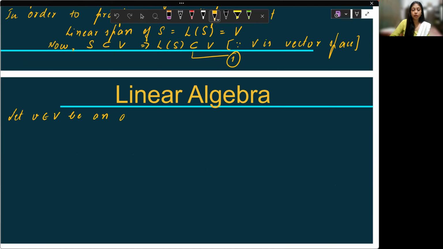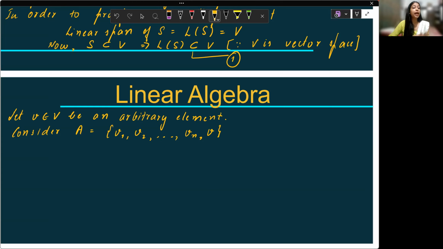What do we want to prove? We want to prove that this v belongs to L of S. That means I want to prove that this small v can be written as a linear combination of the vectors in capital S. So to do that, consider A, which is v1, v2, up to vn, and v.